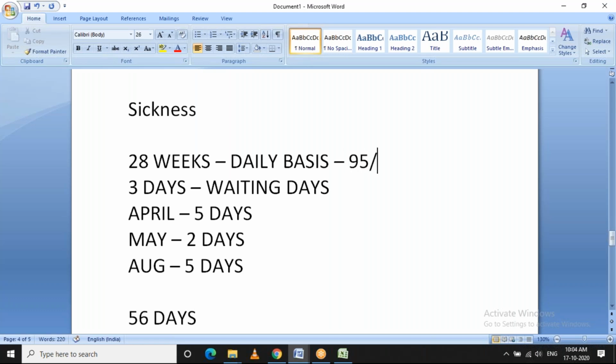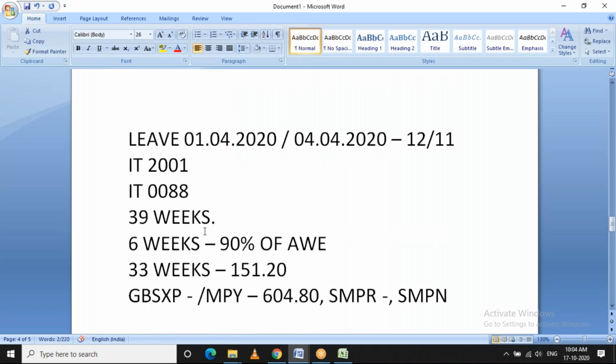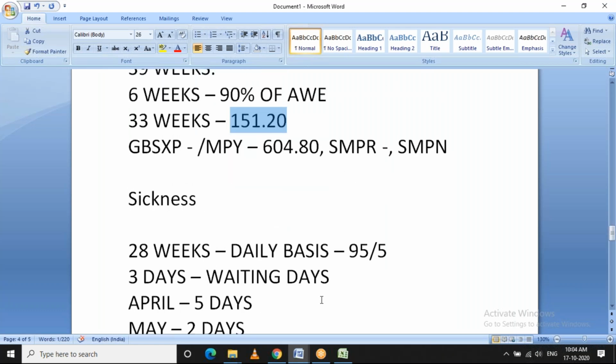Then based on the employee's work pattern, if the employee works 5 days in a week, it will be divided by 5 to arrive at the daily rate, and based on the number of days the employee applied, the payment will be calculated. Whereas in maternity, the payment is calculated for a completed week. This is the only difference between sickness and other statutory absences.